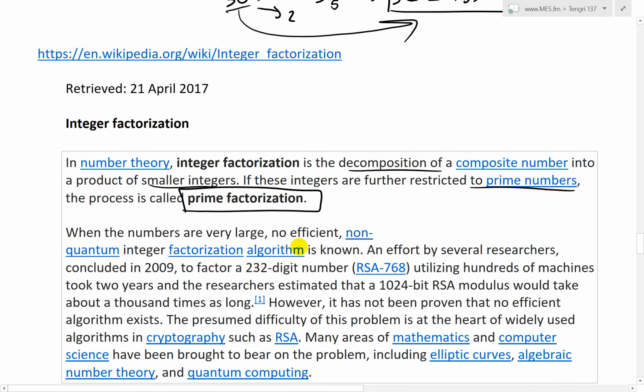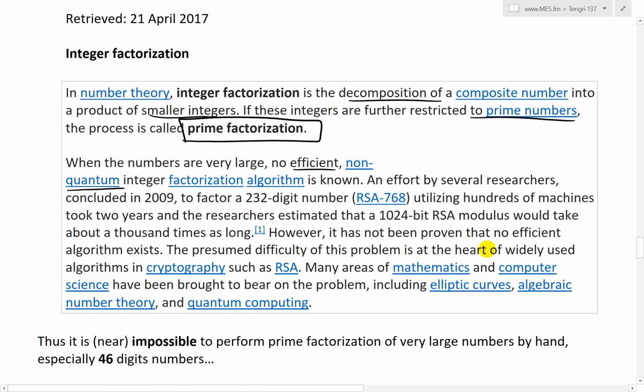When the numbers are very large, though, no efficient non-quantum integer factorization algorithm is known. An effort by several researchers concluded in 2009 to factor a 232-digit number, so much larger than the 46, but nonetheless, 46 is very, very large. This number, utilizing hundreds of machines, took 2 years.